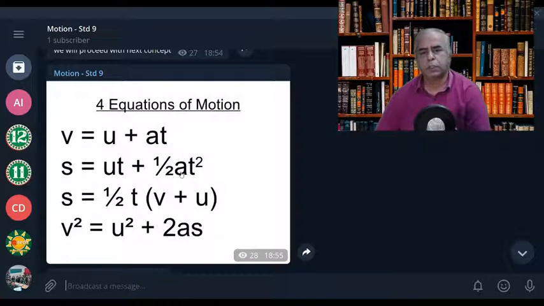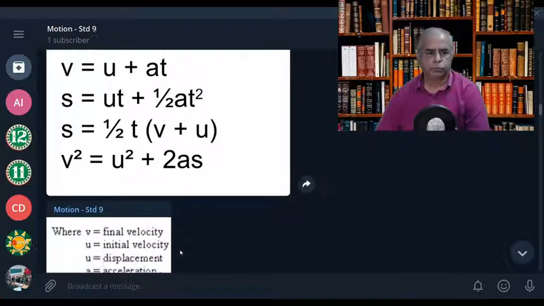We have just replaced this A by V minus U divided by T. Do you understand? So based on that we have worked out. But you must remember the basic equations, the first one, the second one, the last one. Okay, right.